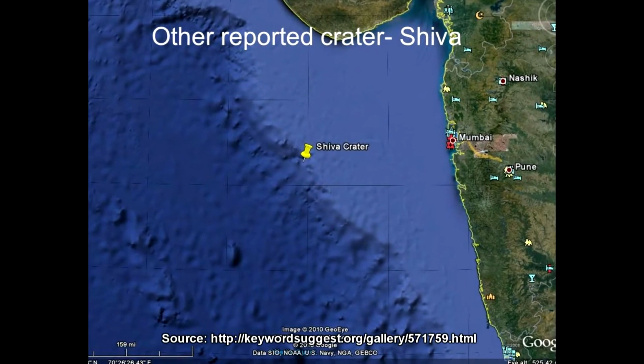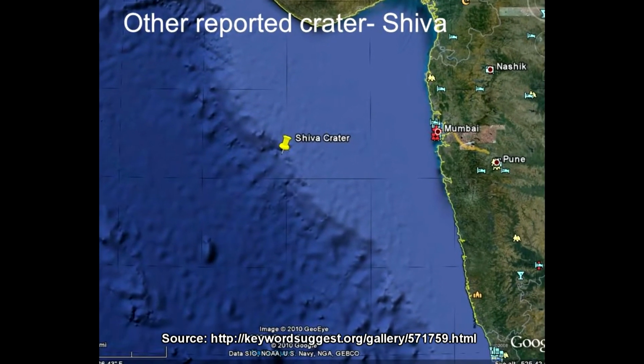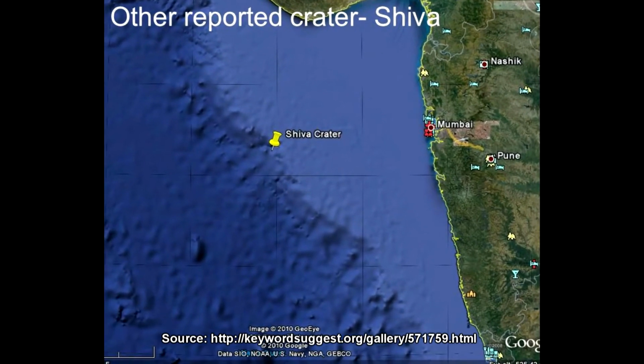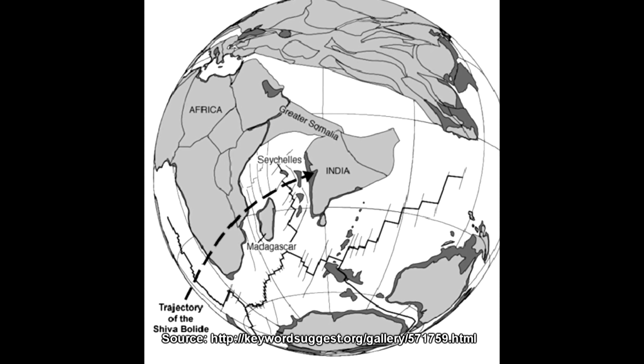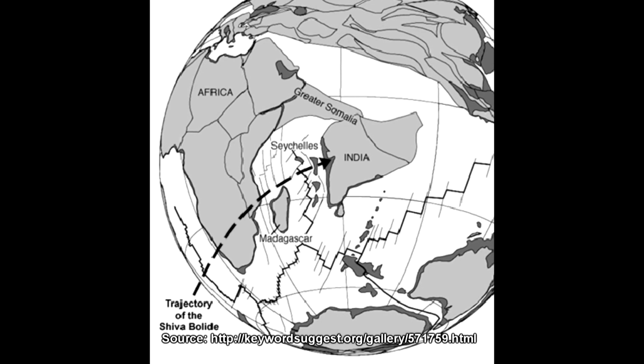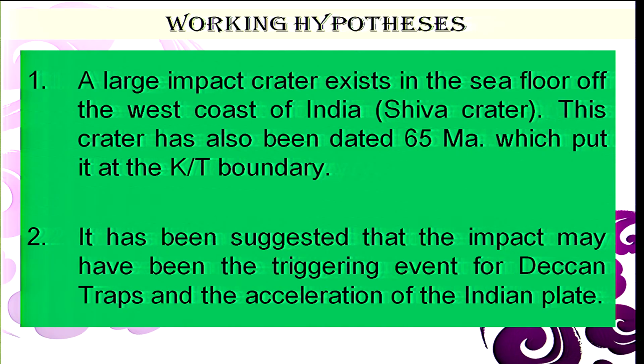But there is another theory which is also contesting with this theory, that the Shiva crater, you might have heard about the Shiva crater. Shiva crater is formed because of a meteoritic impact. A large size meteorite fell over the crust in the western side of the Indian subcontinent, few kilometers west of Bombay, and because of the impact the equilibrium of the mantle was disturbed, and as a result Deccan volcanism has taken place. This is another theory about the origin of Deccan volcanism.